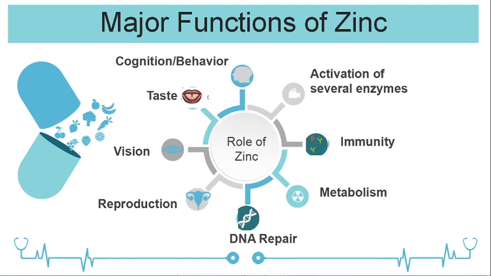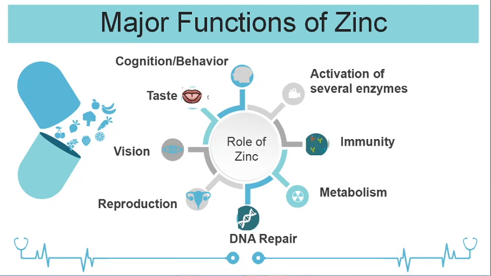Effect of zinc on hormones. Insulin contains a considerable amount of zinc. Many studies have suggested that zinc helps in the synthesis and storage of insulin. So deficiency of zinc results in lower glucose tolerance. Then zinc is directly responsible for normal oogenesis and spermatogenesis. So it plays a role in reproduction.